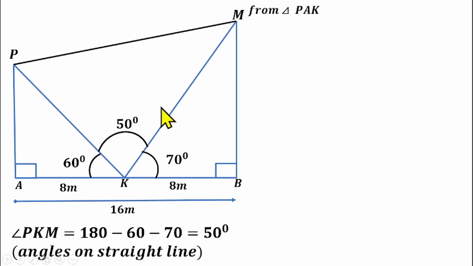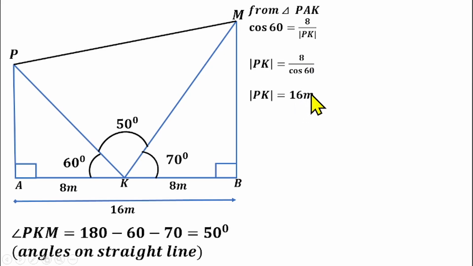From triangle PAK, which is the right angle triangle, we can find this side, which is the hypotenuse side of that triangle, using trigonometric ratio. Adjacent over hypotenuse, that will be cosine. Cos 60 will give us adjacent, which is 8, over hypotenuse, which is PK. Cross multiply, we have PK multiply cos 60 equals 8. Divide both sides by cos 60. That will be PK equals 8 over cos 60. Simplify, that will give us 16 meters.